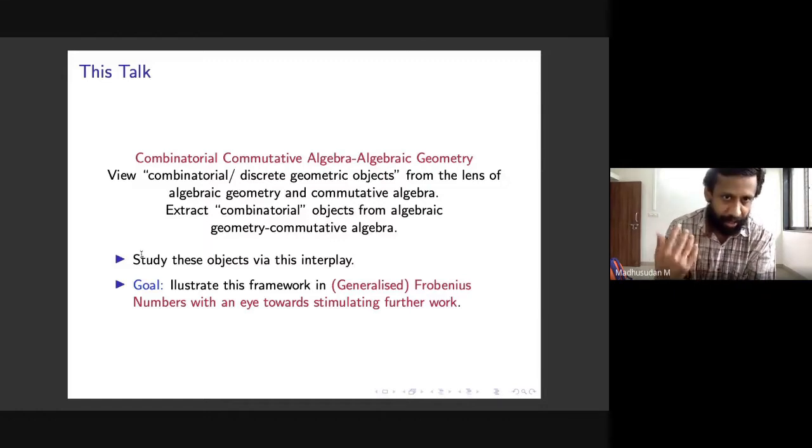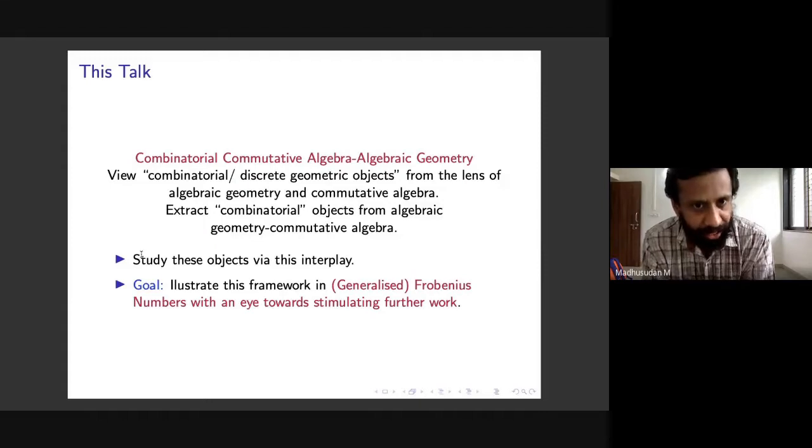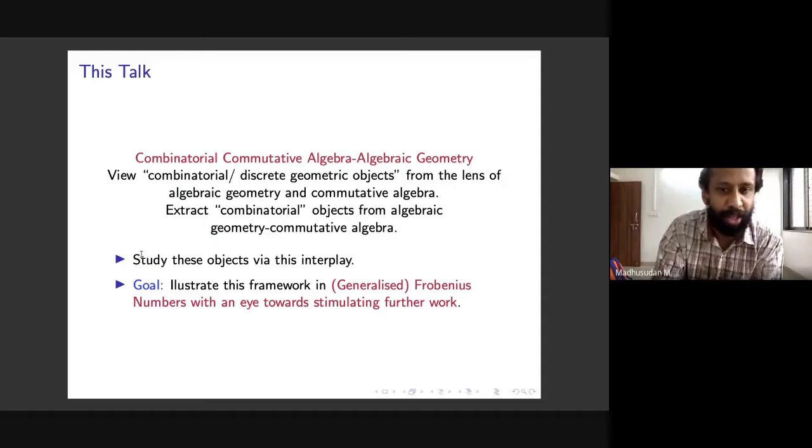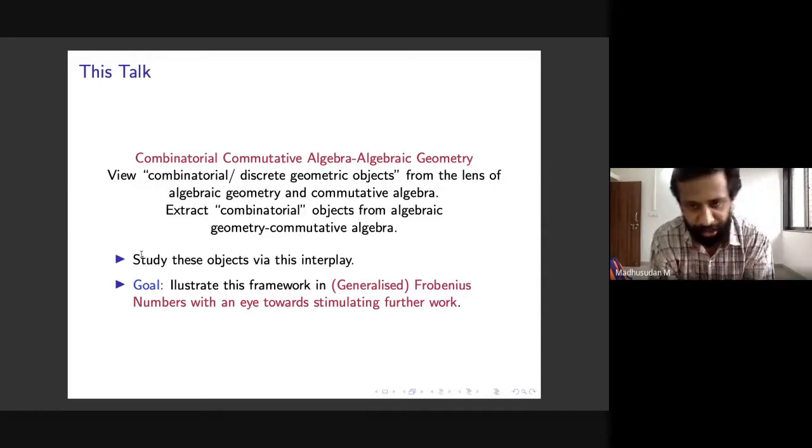And the overall broad goal of this area is to study these objects via this interplay, the dialogue between these two topics. And so today, we will look at combinatorial commutative algebra in this specific context of Frobenius numbers, or what we will call generalized Frobenius numbers. One goal I have is that I hope this will stimulate some further work. There are several interesting questions in this topic, and we will come to that towards the end of the talk.